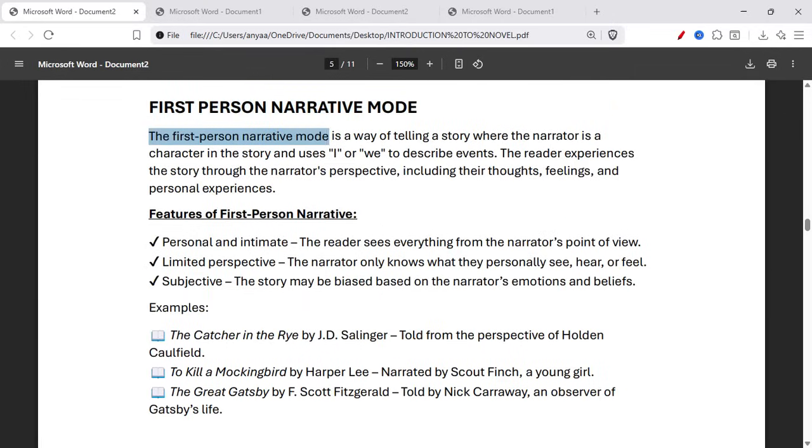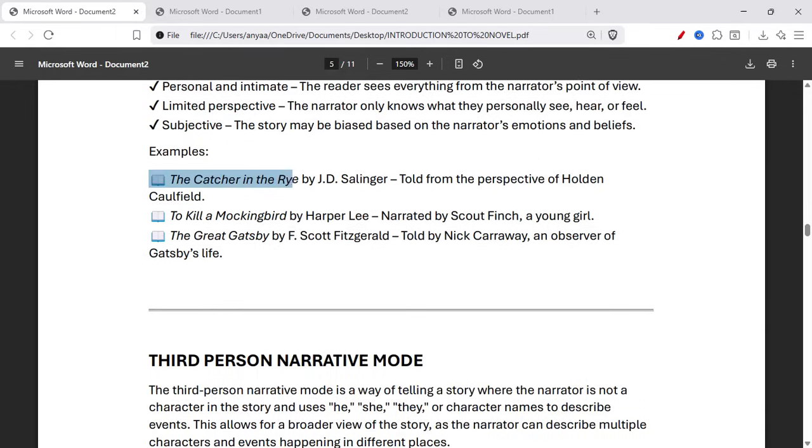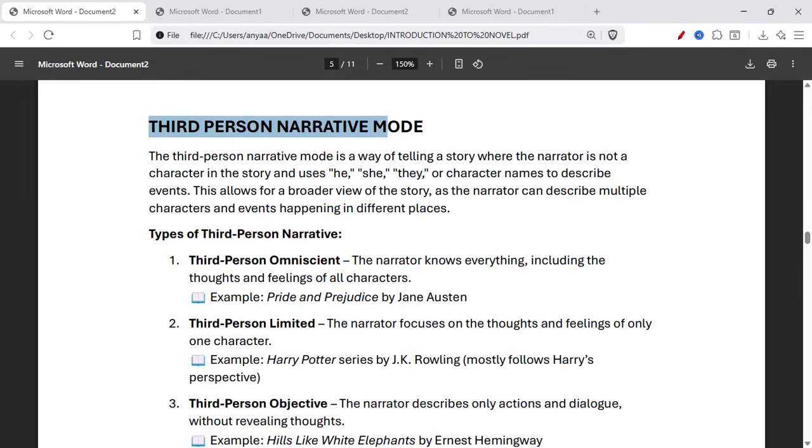So let's talk about the first person narrative mode. The first person narrative mode is a way of telling a story where the narrator is a character in the story and uses I or we to describe events. The reader experiences the story through the narrator's perspective, including their thoughts, feelings, and personal experiences. Here are some features: personal and intimate, limited perspective, and subjective. For example, The Catcher in the Rye by J.D. Salinger, To Kill a Mockingbird by Harper Lee, The Great Gatsby by F. Scott Fitzgerald.